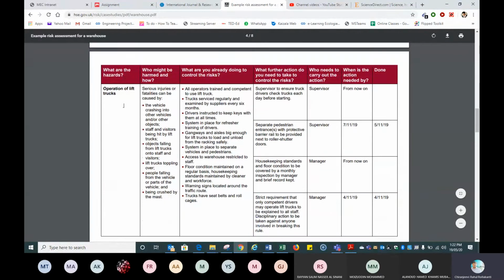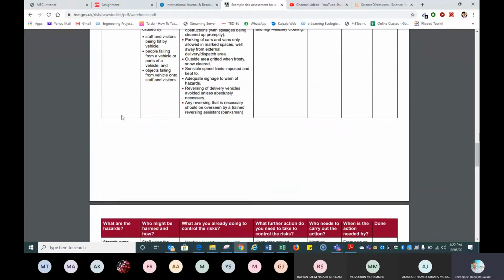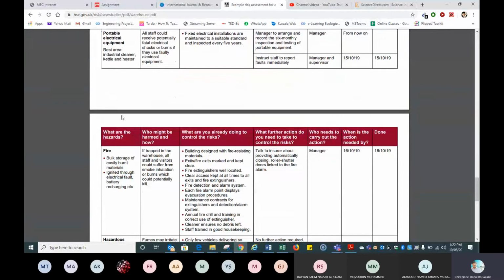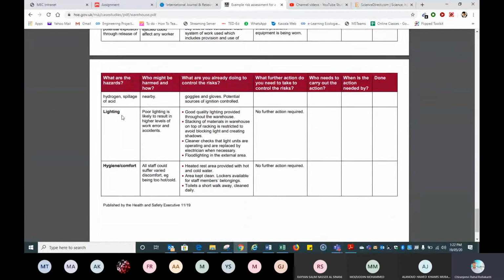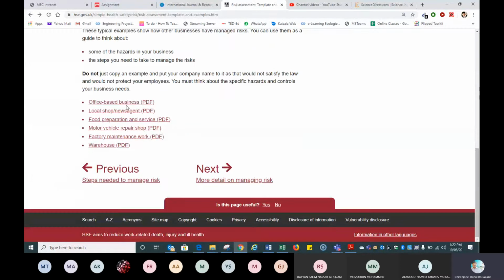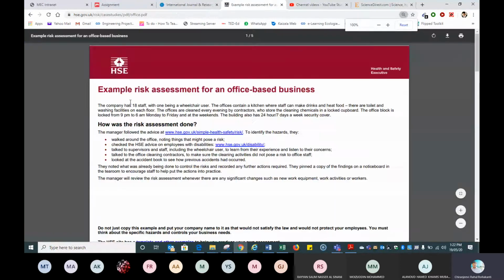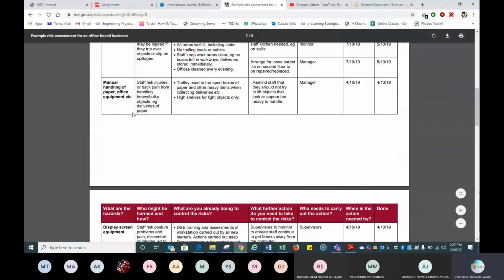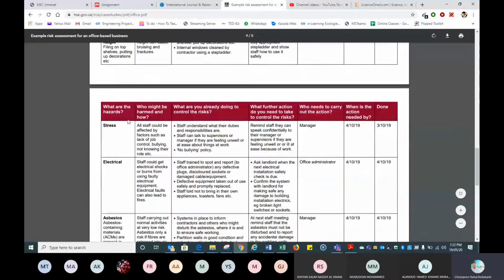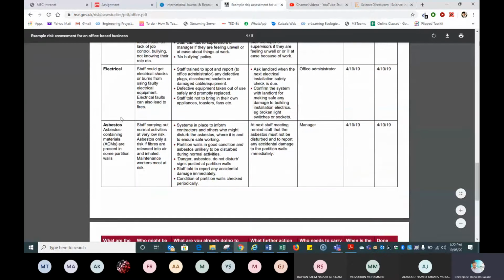Then operation of lift trucks, traffic movements, conveyor belt, portable electrical equipment, fire, hazardous substances. I don't feel these are much related to construction. Let us go to each. Manual handling, display screen equipment, working at height is similar in other places.